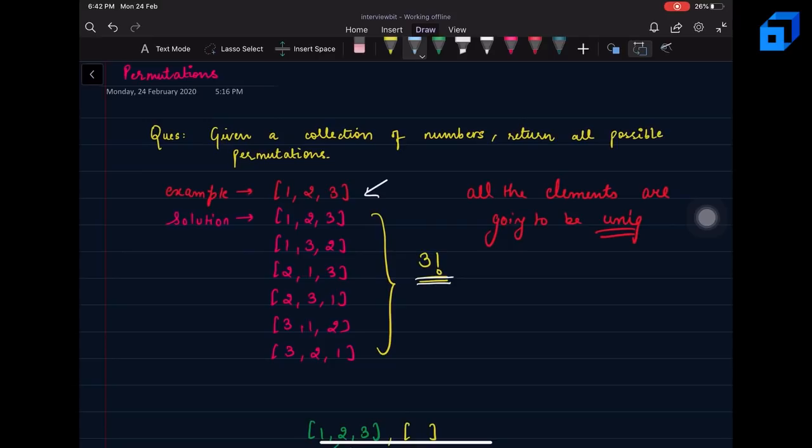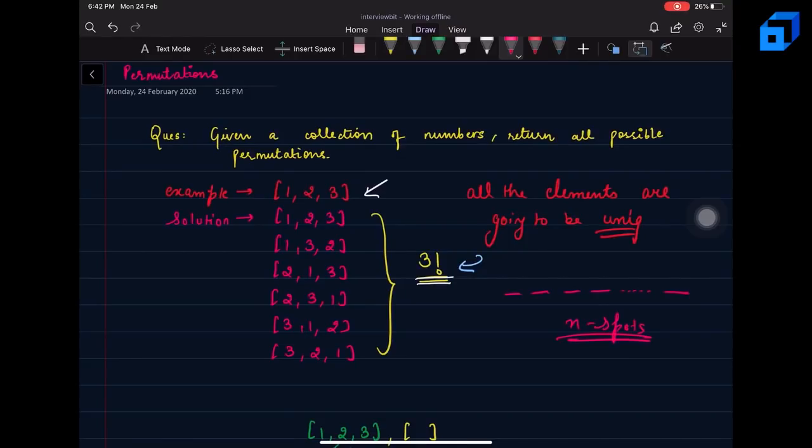So the possible number of permutations is going to be 3 factorial. And the permutations are going to be 1, 2, 3; 1, 3, 2; 2, 1, 3; 2, 3, 1; 3, 1, 2; and 3, 2, 1, right? So let's see how we can solve the problem. In the given answer, you are supposed to return all the possible permutations as well. So a simple observation that we can make here is that to make a permutation of any given set, what we can assume is there are n spots, right? There are going to be n spots.